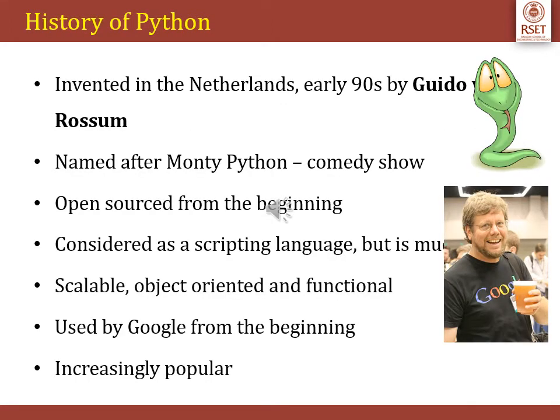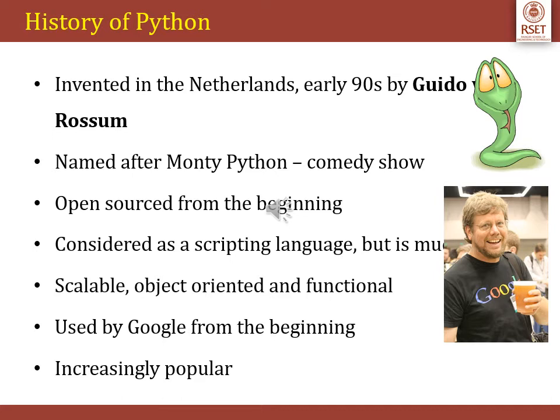Before we start looking into the details of the Python language, let us have a small peek at the history of Python. Python was developed by Guido van Rossum in the late 80s and flourished during the early 90s. It has been derived from many languages such as ABC, C, C++, Smalltalk, Unix shell and other scripting languages.